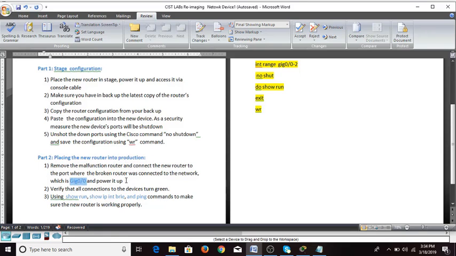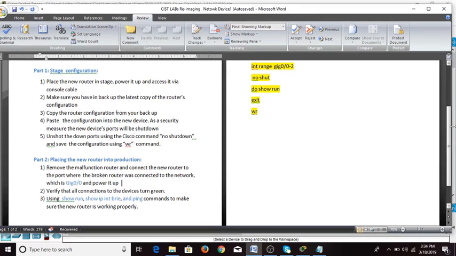For instance, gig 0/0 connects to the New York network. After that you verify that everything is working and all the ports are green. For that you use show run, show IP int brief, ping, and any other command that you find necessary to make sure the router is working properly.